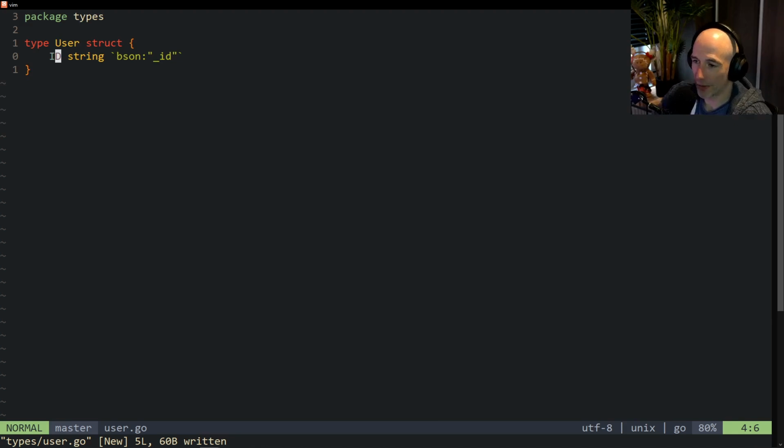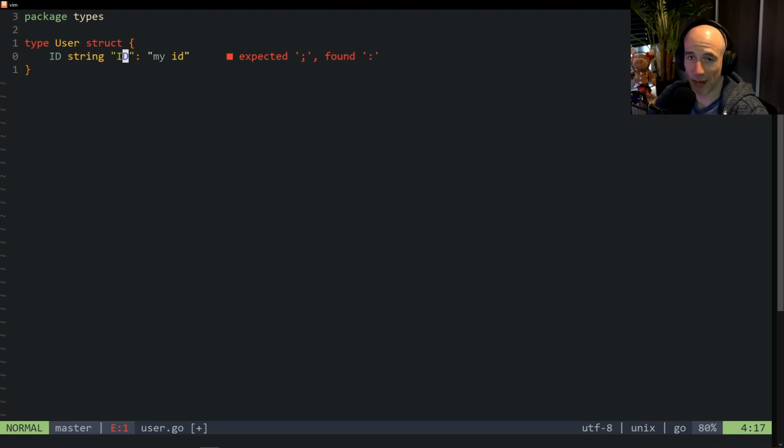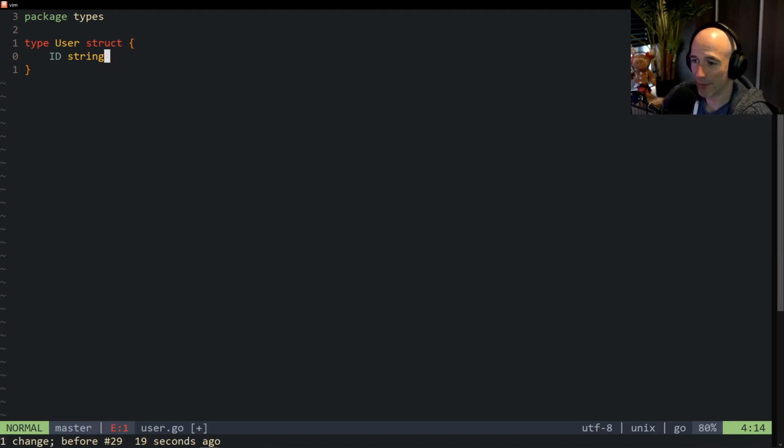And if we don't specify this, then it's basically going to marshal it with uppercase ID. Bson is a little bit the same. So you're going to have, for example, a user with a name. You're going to have this ID, and in our case, it's a string, so it's going to be ID, my ID, right? But we don't want that, because maybe JavaScript expects it in lowercase or something. So these JSON tags will basically convert your ID here, this name, to this.